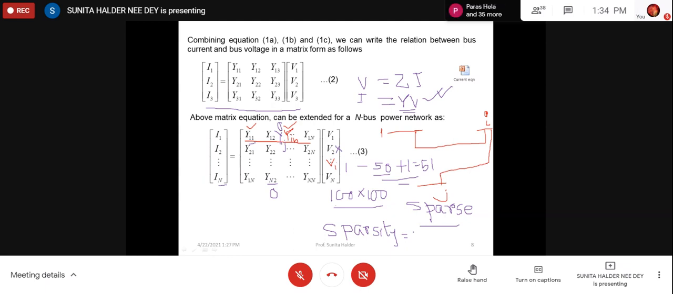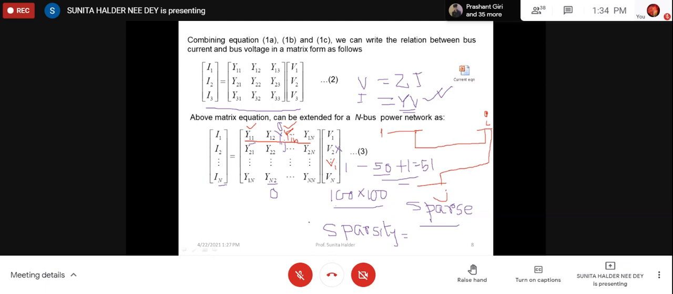So for this example, for a maximum of 49 zeros per row, 49 into 100 is the number of zeros, divided by 100 into 100. So that will be the percentage of sparsity. So that amount of zero is there. Okay. So this is the concept of sparsity and sparse matrix.